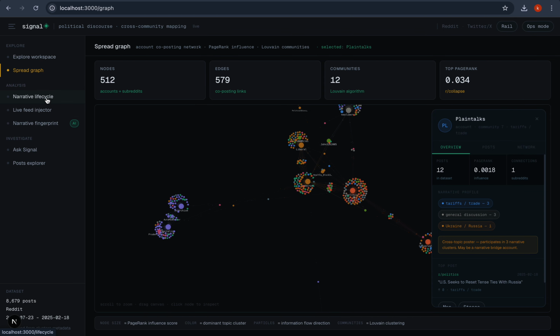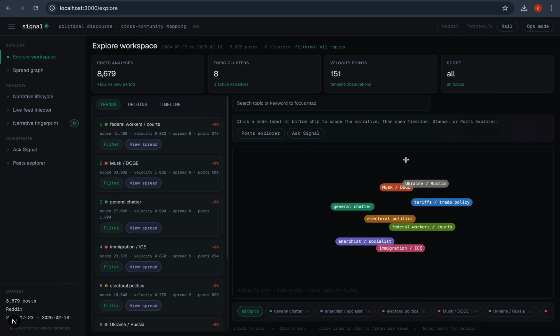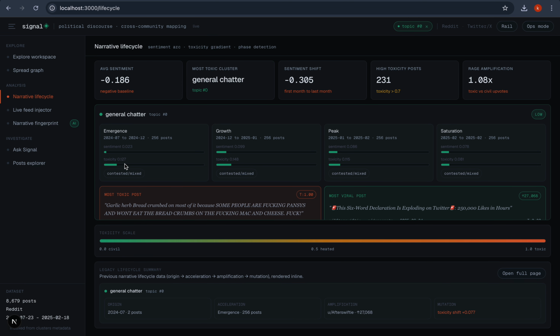So let's move on to narrative life cycle. Now, in narrative life cycle, it shows the sentiment analysis and toxicity analysis of posts. We have done this on our entire data set.